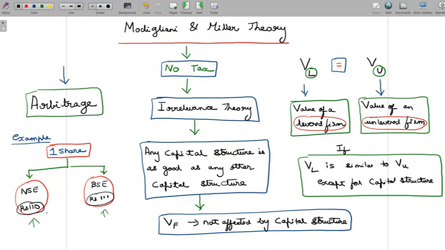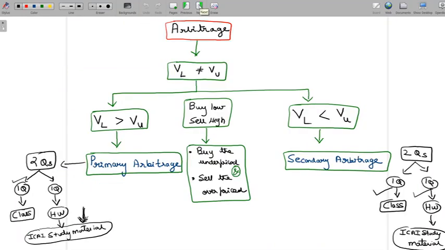Well, let's not break our heads too much on that. Relatively, the price in NSE is underpriced. Relatively, the price in BSE is overpriced. So when you look at the NSE price compared with BSE, you can say the share is underpriced. And when you look at BSE compared to NSE, the share is overpriced. So we are looking at underpricing or overpricing only in relative terms here, and we're not trying to look at one holy price and then benchmark two other prices with that holy price and say which one is overpriced or which one is underpriced. That's not the idea. We just need to make life very simple here by making relative comparisons.